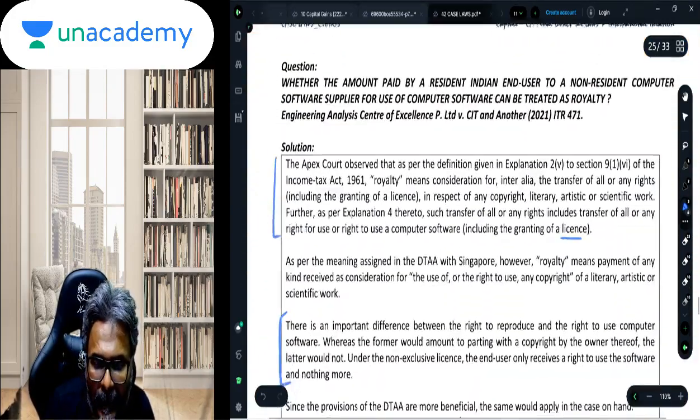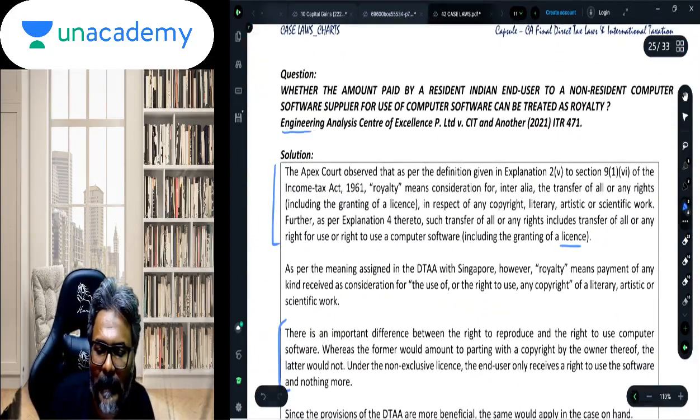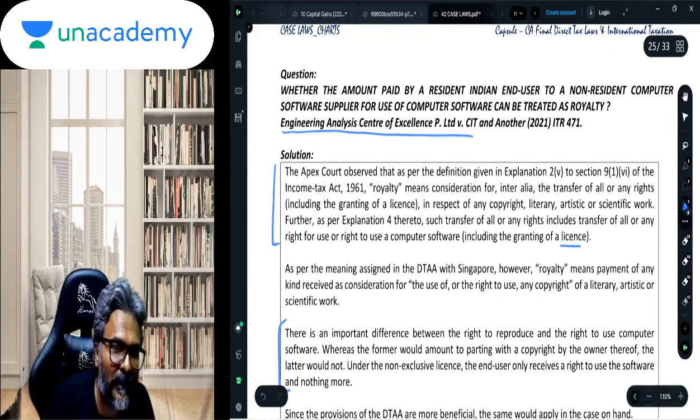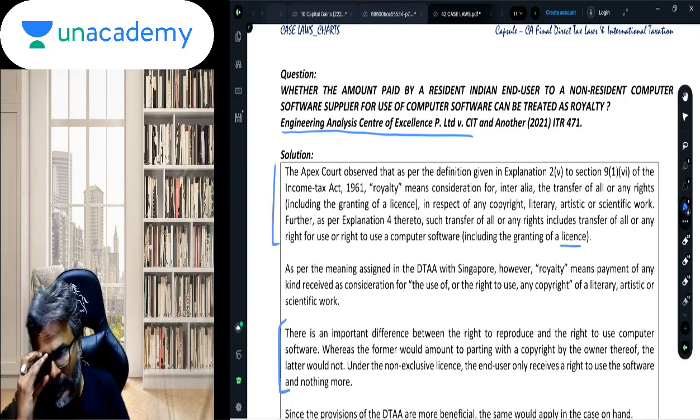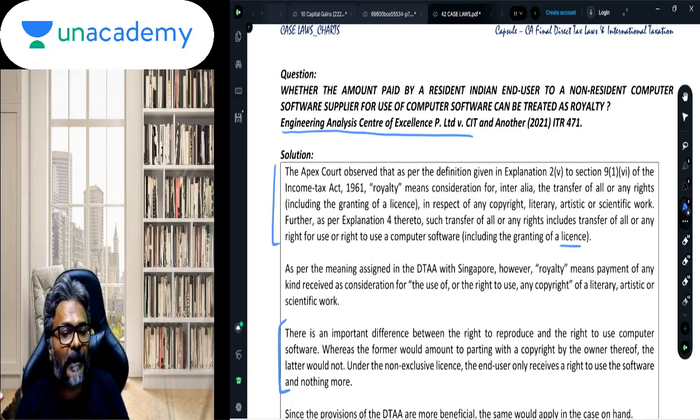Now this is an important one. In fact, I've seen this case law in your mock test paper. So what is the point? Whether the amount paid by a resident Indian end user to a non-resident computer software supplier for use of computer software can be treated as royalty?